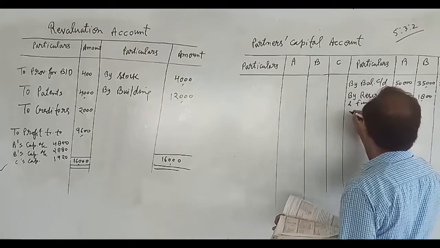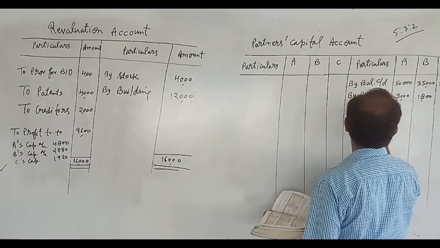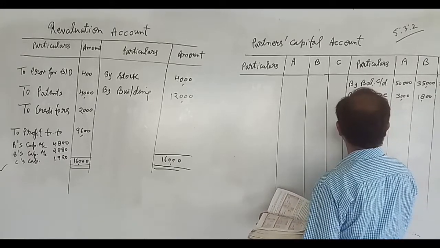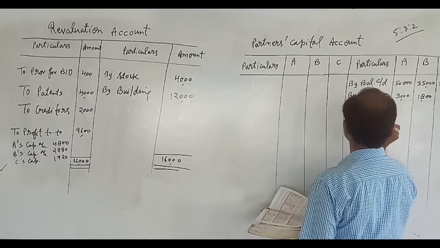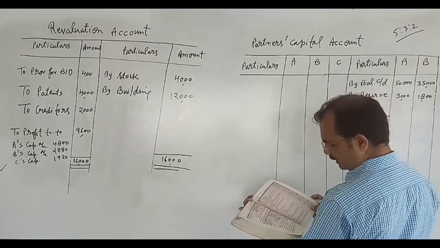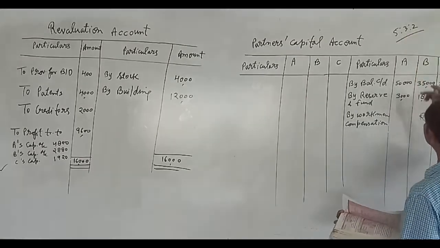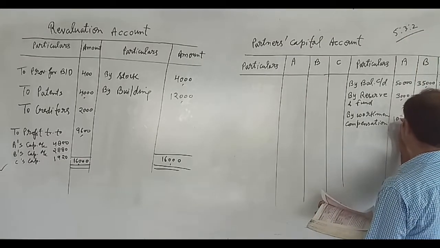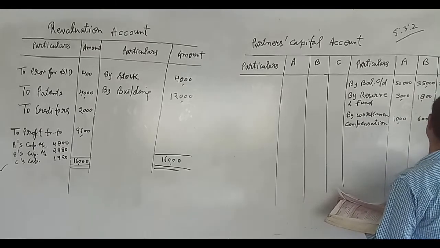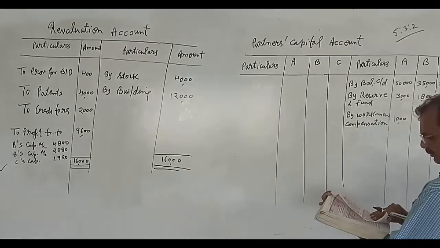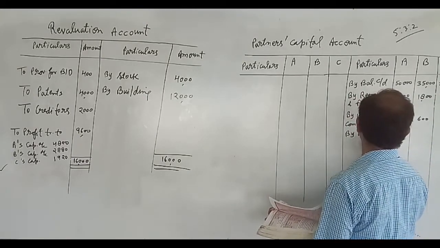And after doing this, we will write here workman compensation, which is given in your question. And what is the amount? The amount is given in your question 2,000. It will also be distributed in old ratio, and in this way the amount will come 1,000, 600 and 400. After doing this, we will write here by revaluation account.